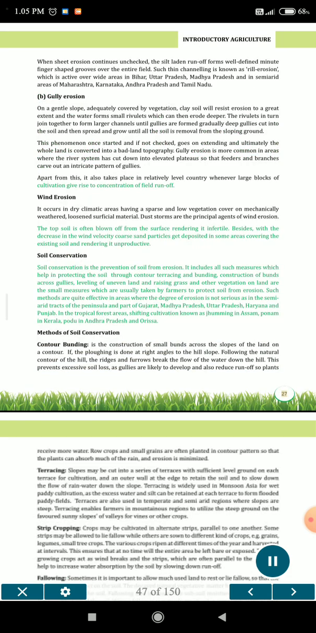When sheet erosion continues unchecked, the silt-laden runoff forms well-defined minute finger-shaped grooves over the entire field. Such thin channeling is known as rill erosion, which is active over wide areas in Bihar, Uttar Pradesh, Madhya Pradesh and in semi-arid areas of Maharashtra, Karnataka, Andhra Pradesh and Tamil Nadu.